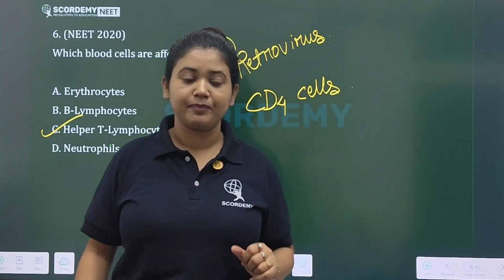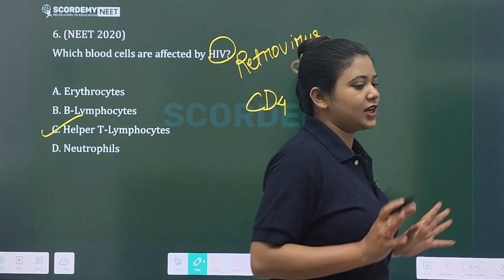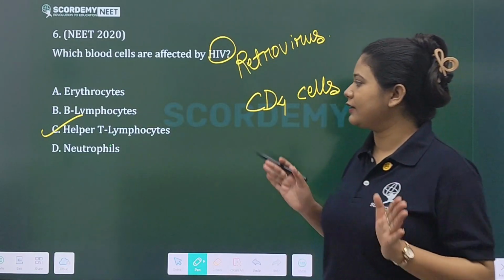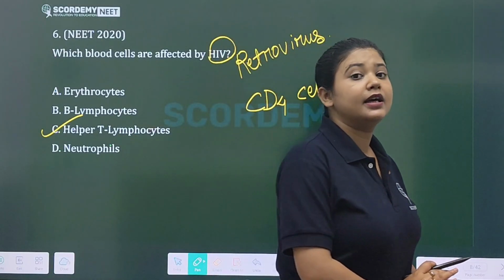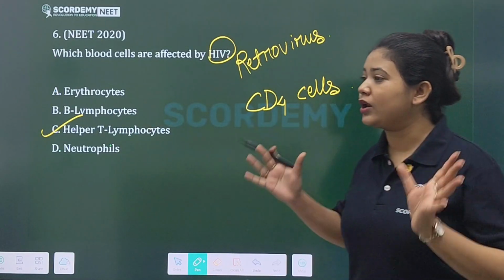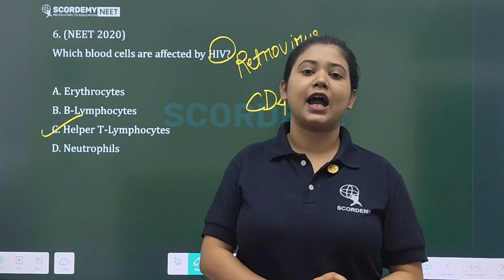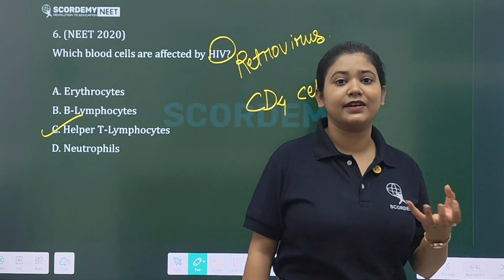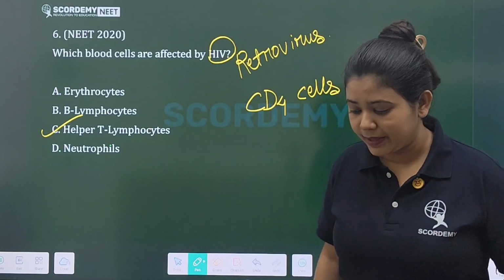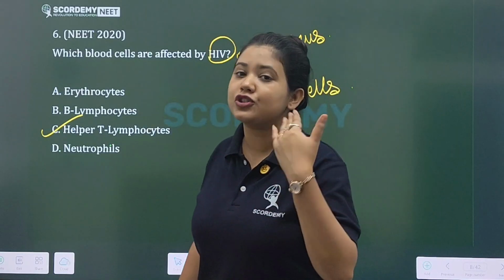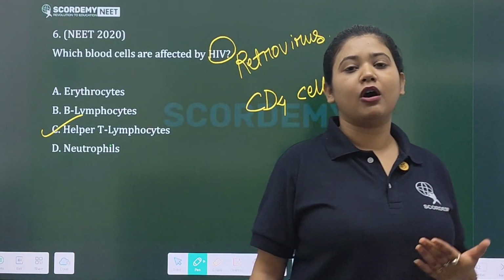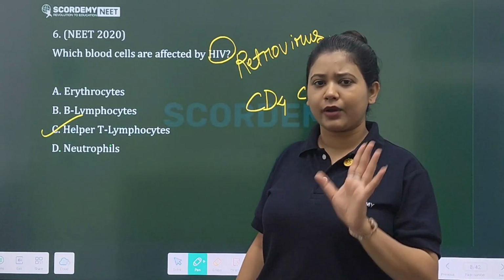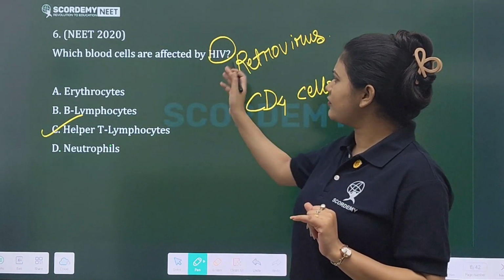If HIV infects the immunity producing cells, what will happen? Your immune system as a whole will start to collapse. The number of WBCs will decrease. Thus your body will be more vulnerable to opportunistic infections. Okay, understood?